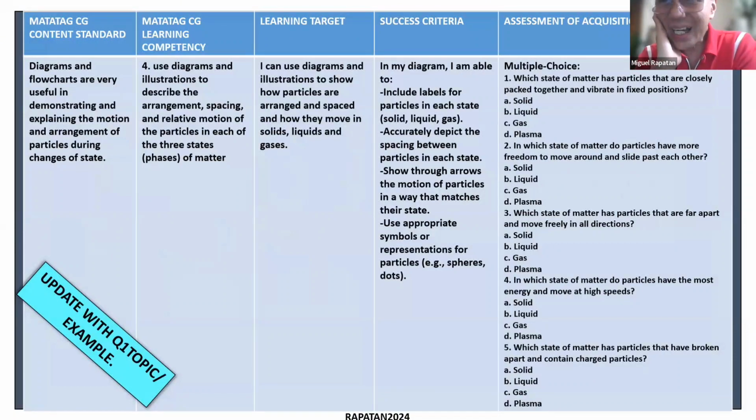So if this is a type of, what do you call this, acquisition type, because they're just supposed to indicate spacing, arrangement, and motion, then for this type, it could be the use of multiple choice. So you have there questions that are related to the actions, okay?